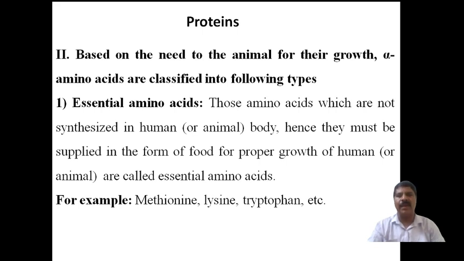The alpha amino acids are classified into the following two types. The first one is called essential amino acids. Essential indicates to urge, to need, to require, to must, to ought. These are the words we have to use here. It is required; it must be taken for normal or healthy growth of the human body or animal body.